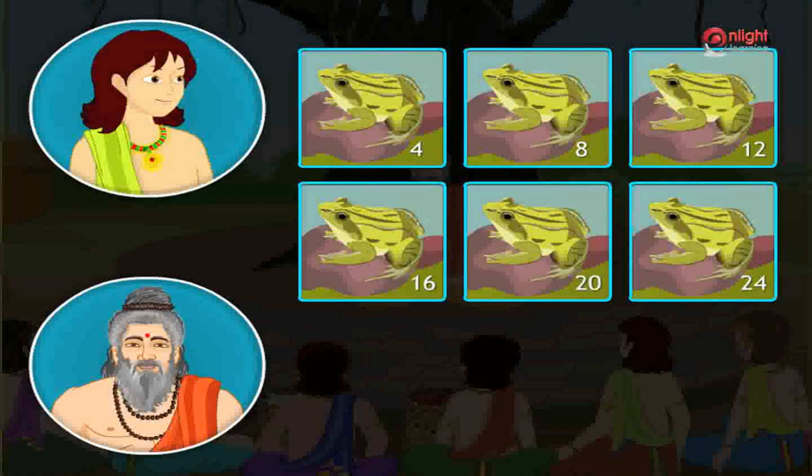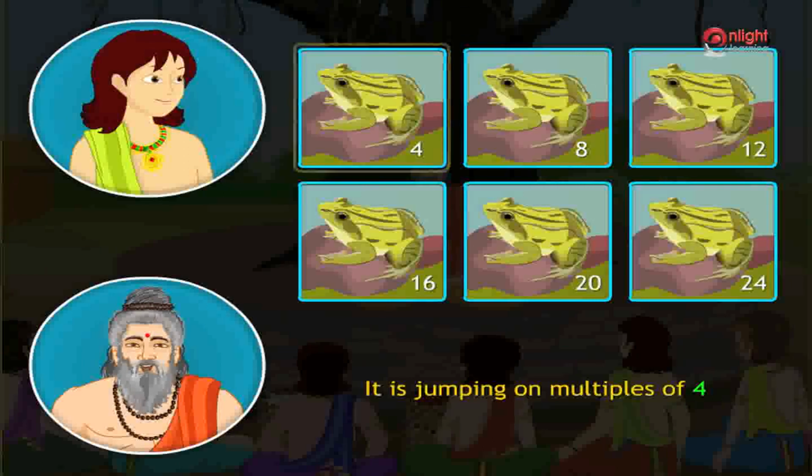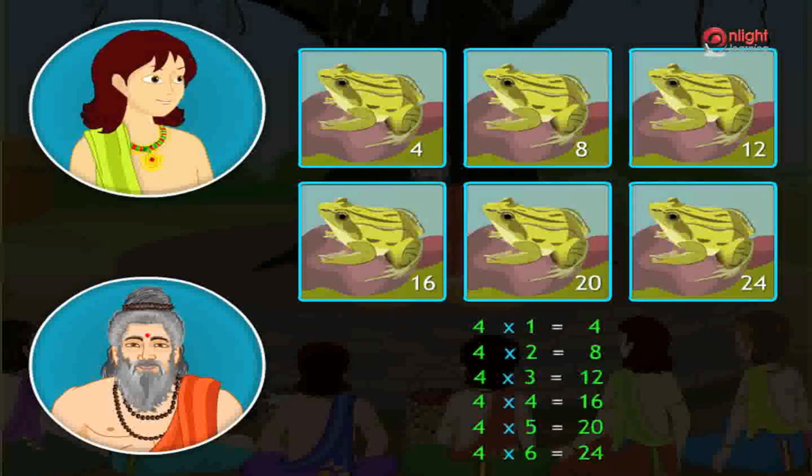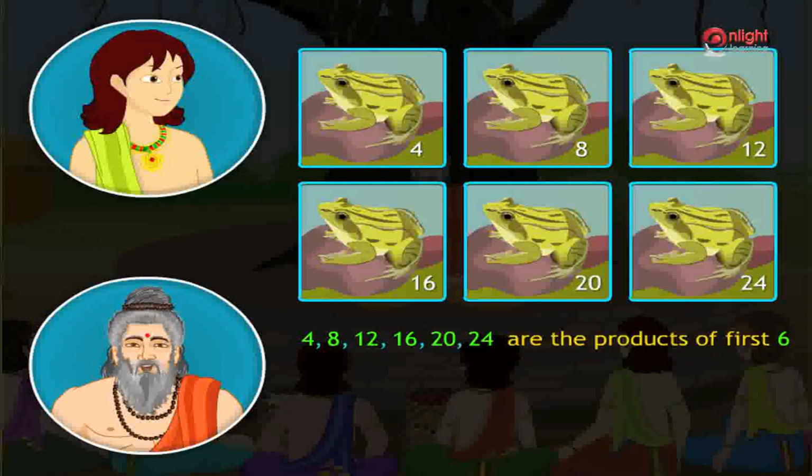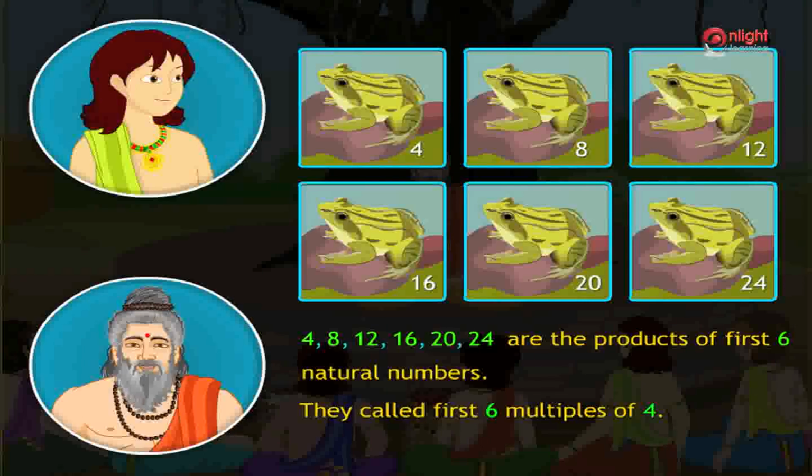Now look at this figure and find the number on whose multiples the frog is jumping. It is jumping on multiples of 4. To what natural numbers is 4 multiplied to get the products 4, 8, 12, 16, 20 and 24? 4 is multiplied with 1, 2, 3, 4, 5 and 6. Good. Since the multiples 4, 8, 12, 16, 20 and 24 are the products of the first 6 natural numbers, they are called the first 6 multiples of 4.